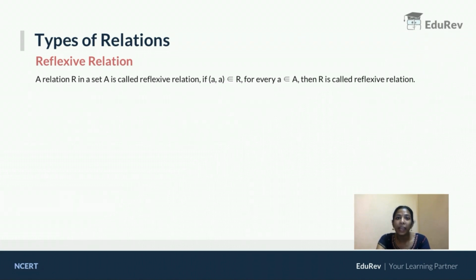For the example A is equal to {1, 2, 3}, if you have only (1, 1) and (2, 2), you are not going to tell that it is a reflexive relation. And it is also represented by aRa, where small a belongs to capital A or set A.